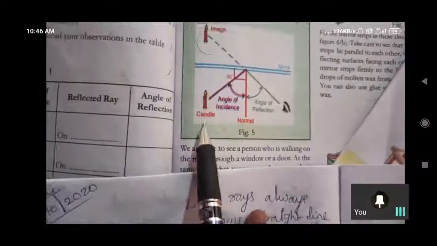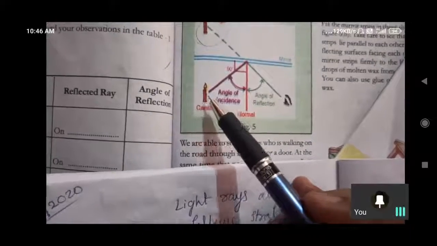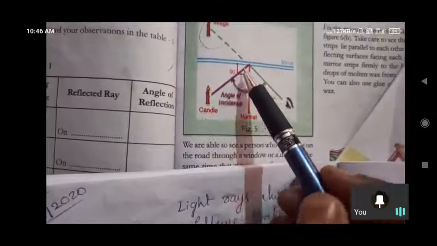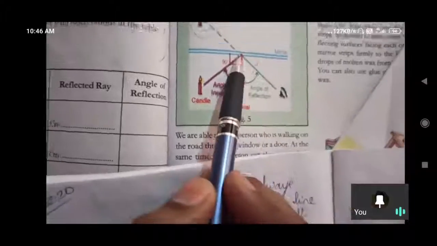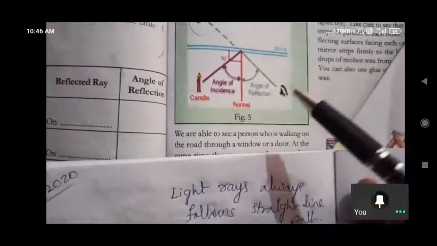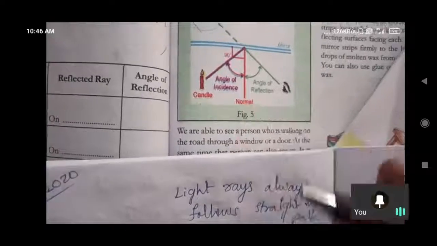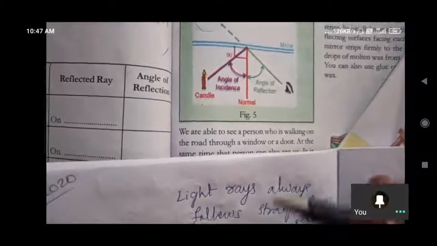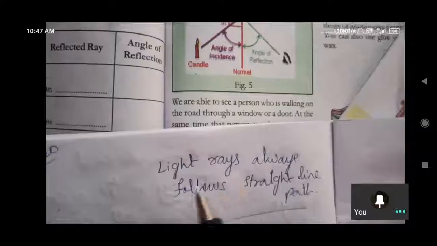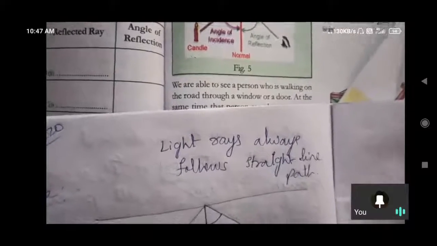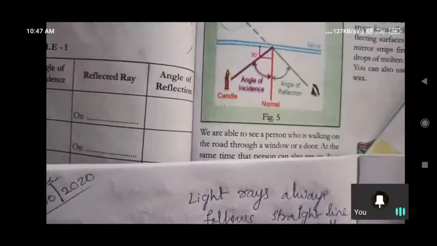Here we placed a candle as a source of light. From this point the light rays are incident on the plane mirror and reflect back in this manner, making equal angles with the normal line. And one more point: light rays always follow a straight line path. That is the point you have to remember.